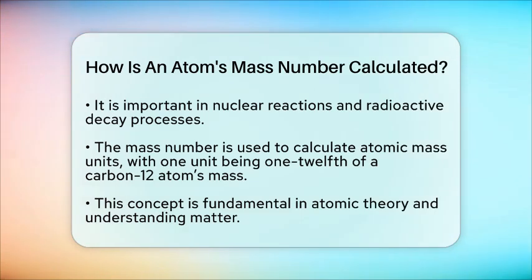So, to sum it up, an atom's mass number is just the total number of protons and neutrons in its nucleus. It's a straightforward way to measure the atom's nuclear mass and helps us understand the different forms of elements. This simple idea has played a big role in the development of atomic theory and our understanding of matter itself.